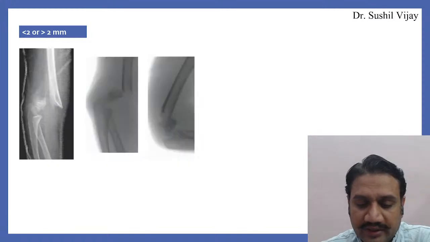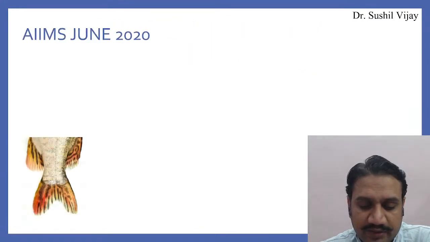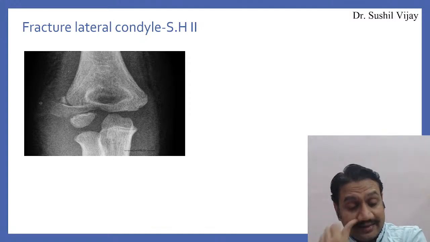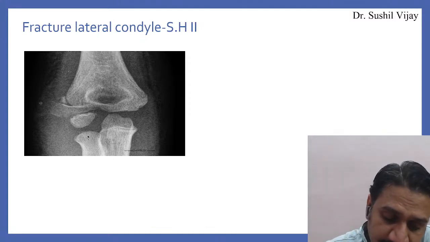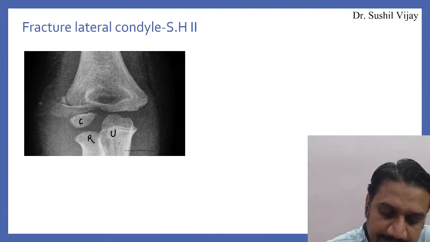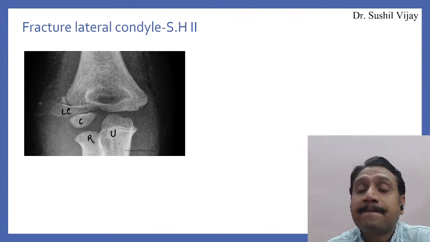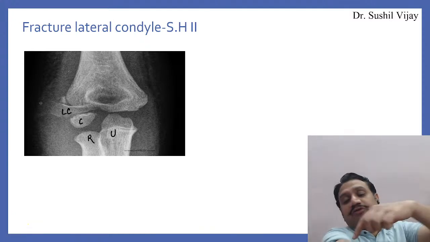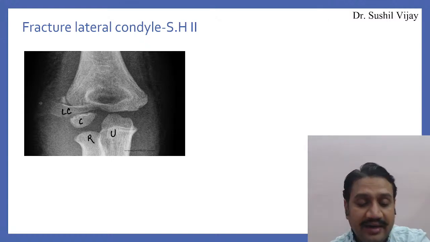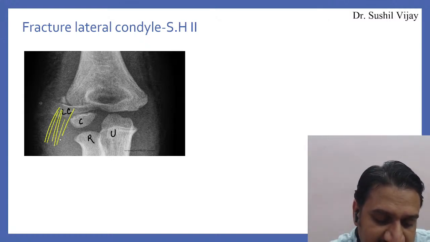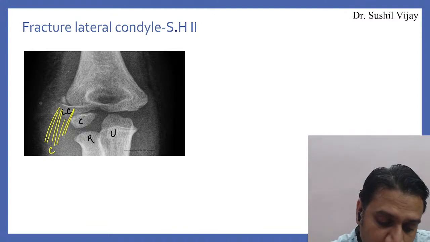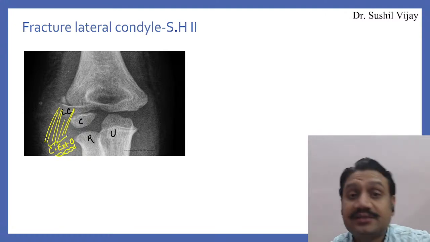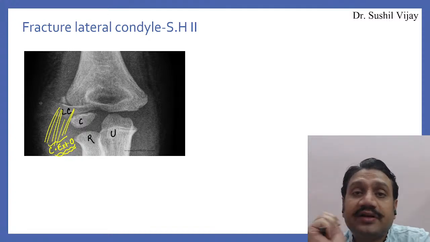Similarly, now I come on to the next part. When you talk about the next injury, let me show you that as well. When you talk about this injury, the lateral condyle, what is so important here? Now, this one is the radius, this is the ulna, this is the capitulum, and this is a fracture of the lateral condyle, right? Always remember that the lateral condyle, which you can palpate very well on your elbow, gives attachment to the common extensors. This is the common extensor origin, the origin for the common extensors of the fingers, right?